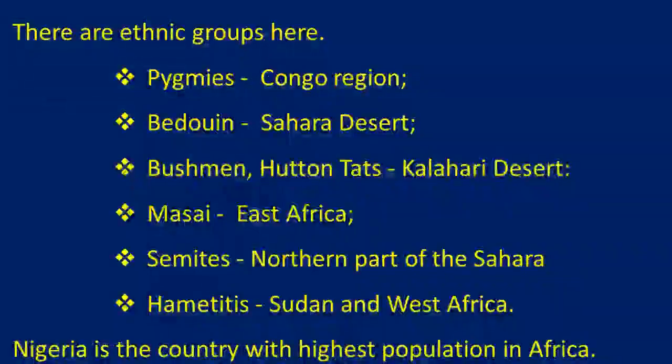We can see some ethnic groups of people here, the tribal people. Pygmies are in the Congo region, Bedouins in the Sahara Desert, Bushmen and Hottentots in the Kalahari Desert, Maasai in East Africa, Semites in the north part of the Sahara, and Hamites in the Sudan and West Africa. Nigeria is the country with the highest population in Africa.